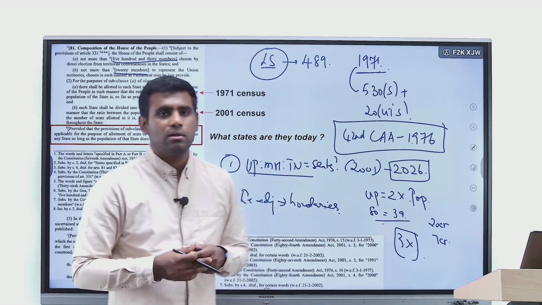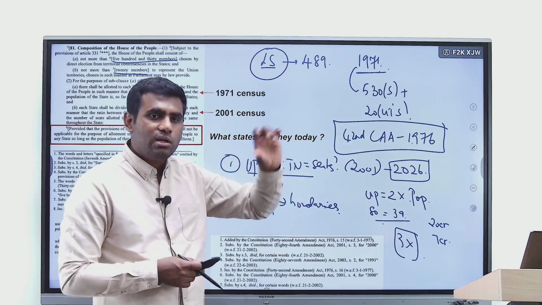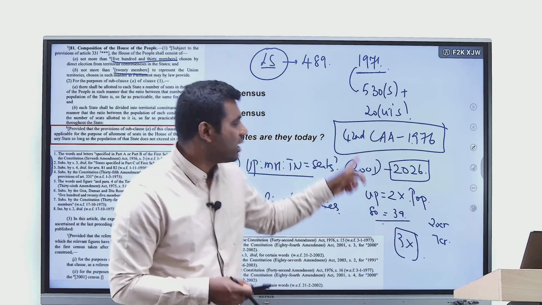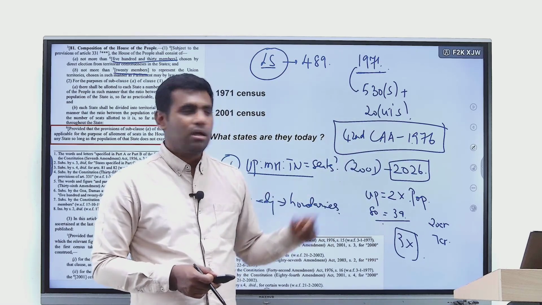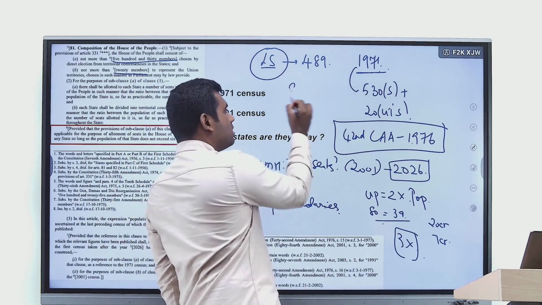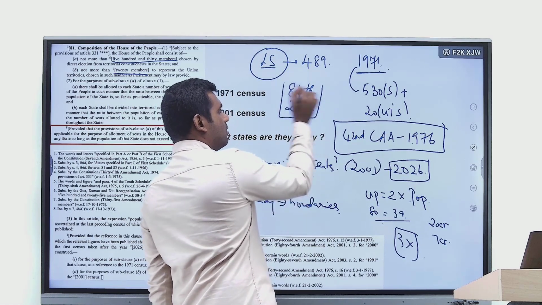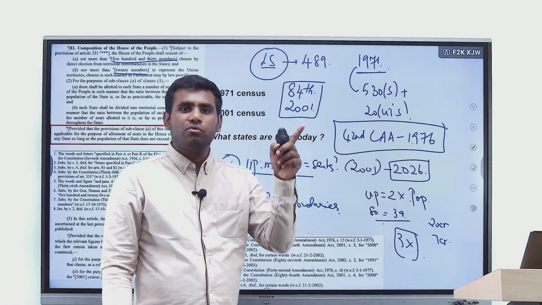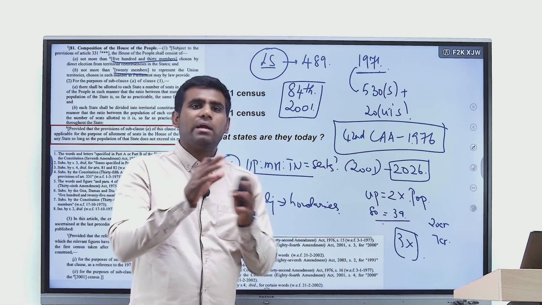This fear was the reason why in the year 2001, though initially the freeze was supposed to be there for 25 years till 2001, the freeze was extended by another 25 years, to allay the fears of South Indian states. And how was it done? By bringing an amendment to the Constitution. Which Amendment Act? Remember, the 84th Amendment Act of the year 2001. This is not very difficult to remember. I'm sure most of you will remember the 86th Amendment Act of 2002, right? It brings in Article 21A, mandating education and all that.